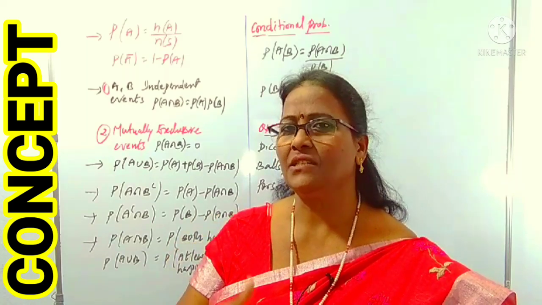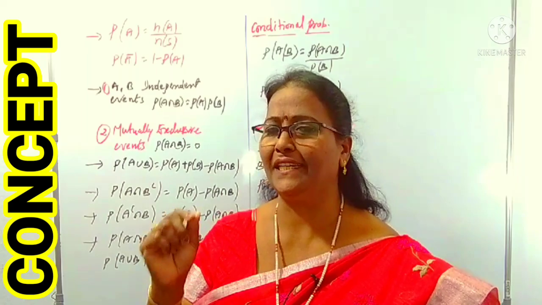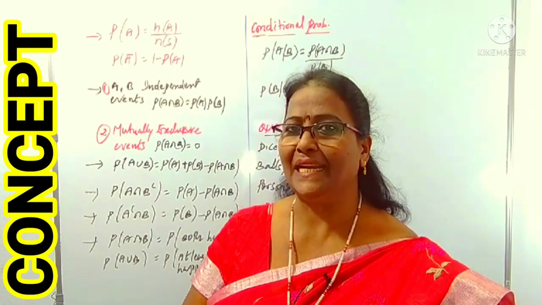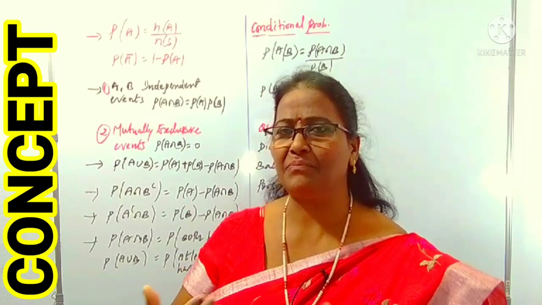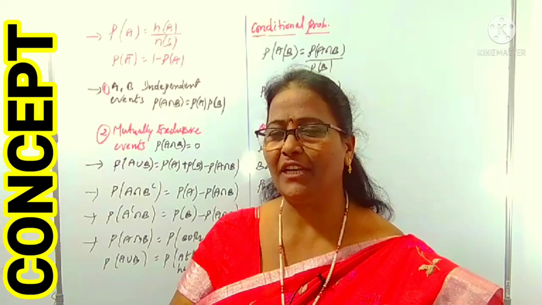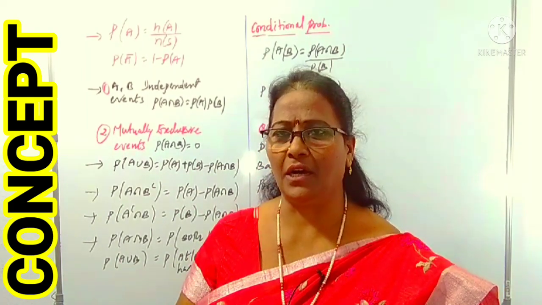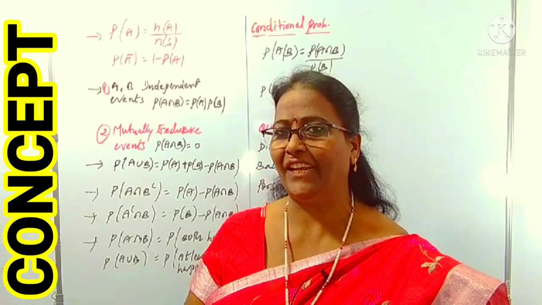To get the chance, we need to do some trial. A trial conducted under essential and identical conditions is called a random experiment. In that random experiment, the output we get from the trial is called an event, or events.